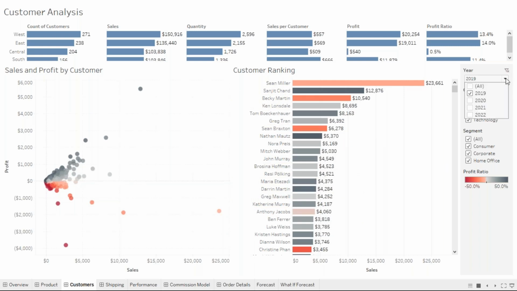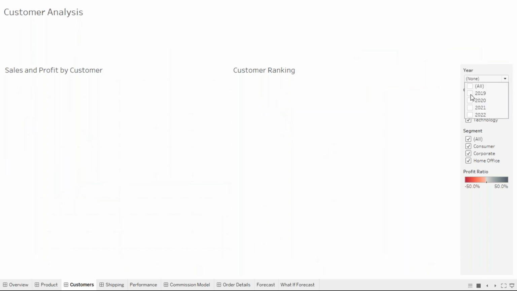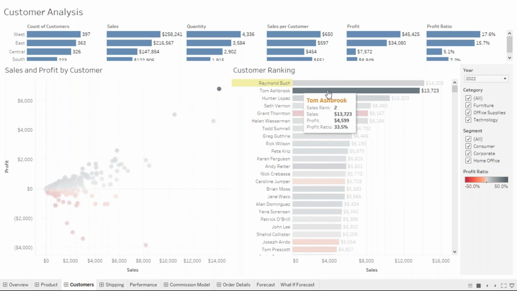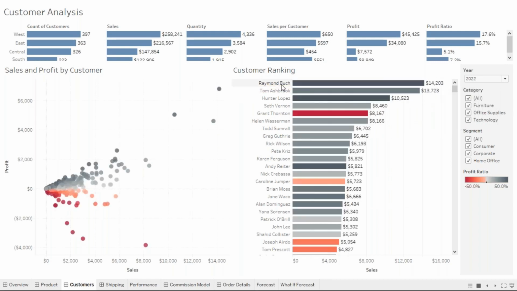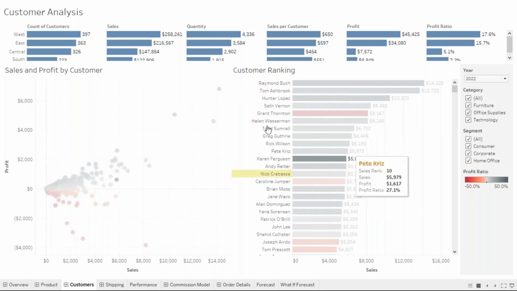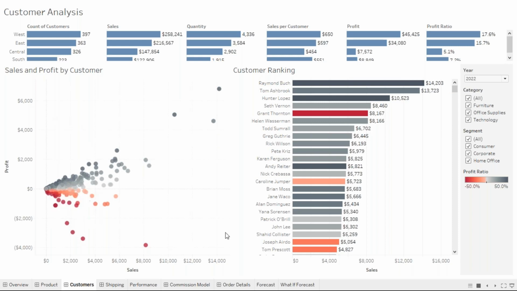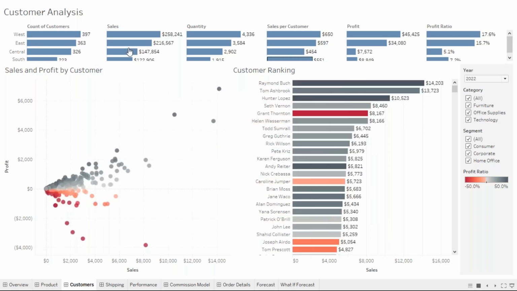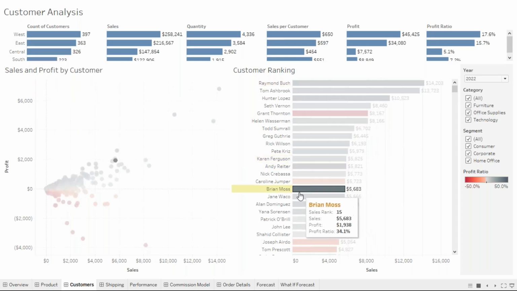So we can see 2020 and 2022. So I can select 2022, how was the sales, and you can see the customer Raymond Bush, who is the top highest customer. All right, this is all we can understand based on the visualization. The visualizations we build can help high level management understand how the business is happening and who the customers are and all. This is related to the customer dashboard. This is all related to customers.